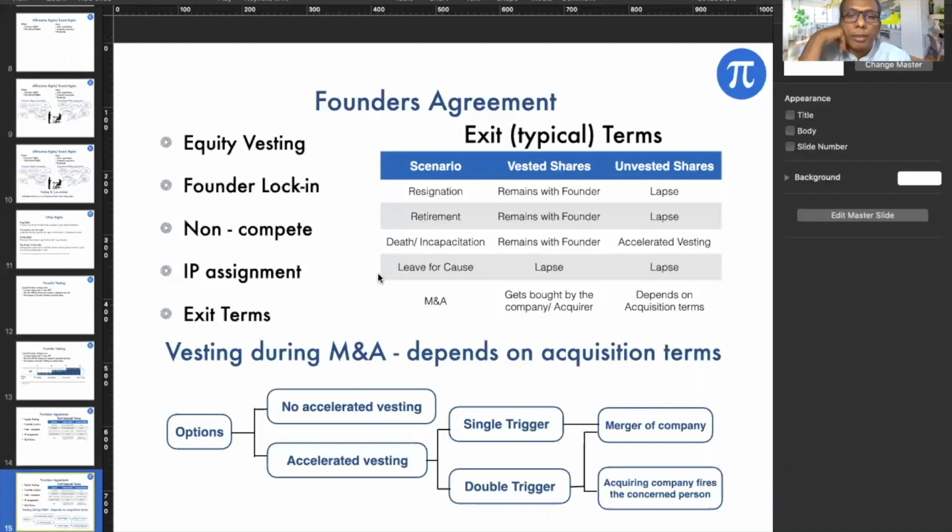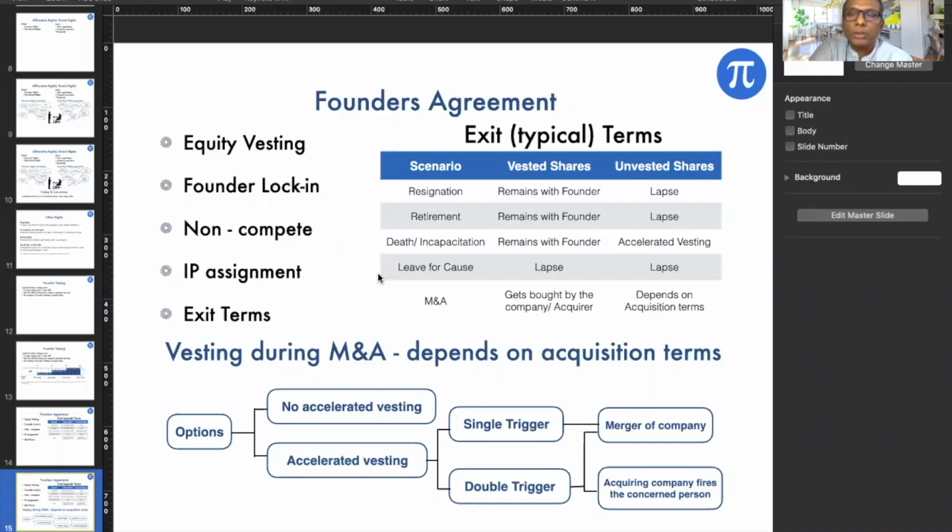Samik, may I just come in? This lock-in is becoming an important clause, and earlier I have seen in term sheets lock-in specified in terms of number of years, let's say 1 year or 4 years or 5 years, whatever. But of late, I'm seeing more and more that founder lock-in is almost to the extent till the investor is in the company.